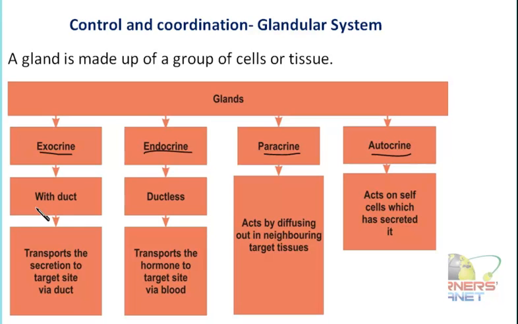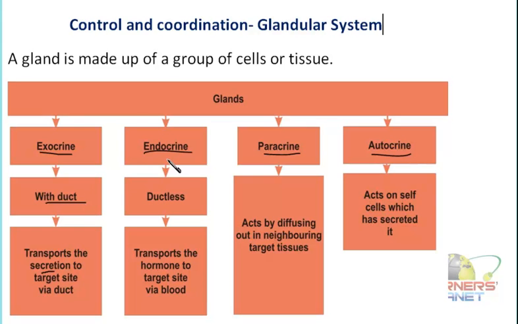So if this material is to be transported to that target site, how will it go there? That is the thing. Exocrine is the one which transports its own secretion to the target site via some duct. So these exocrine glands always have ducts which carry the secretion of these cells to the particular target cell.